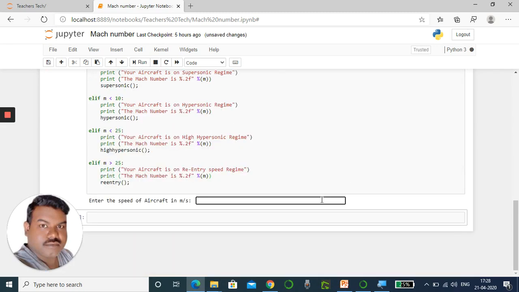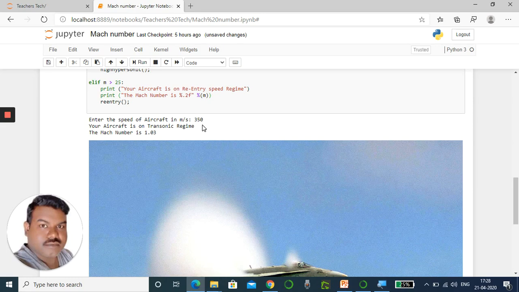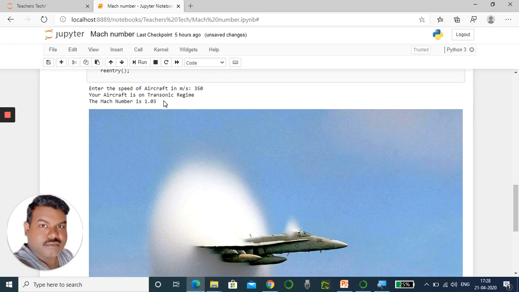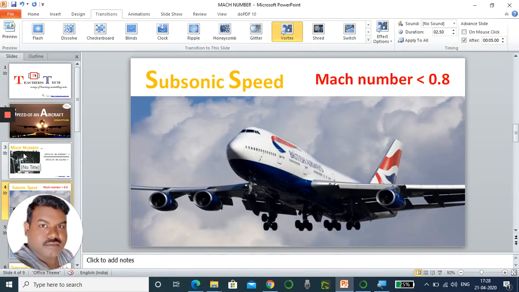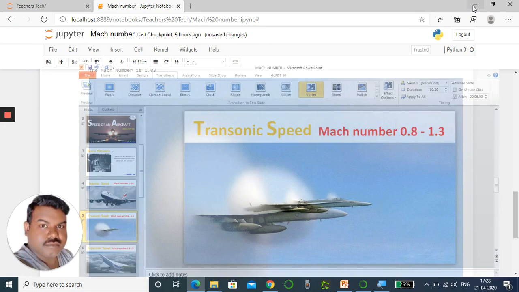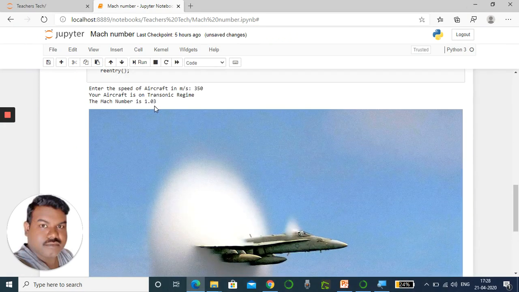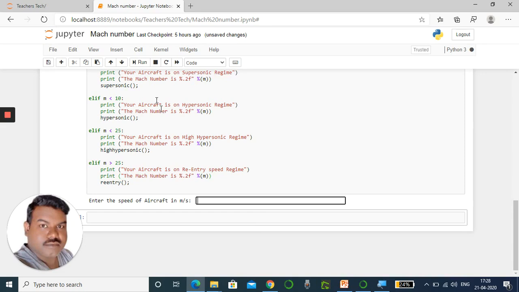By increasing the speed, now I increase the speed to 350. So now the aircraft is in the transonic regime. The Mach value is 1.03. In the transonic speed, the Mach number is 0.8 to 1.3. So it is 1.03. It lies between that, so it is in the transonic region. Still we can increase the speed. I'm increasing this to 1000.